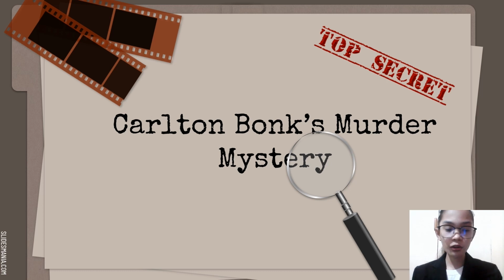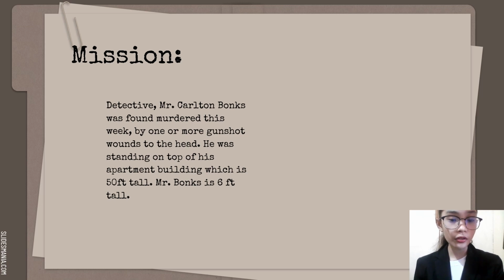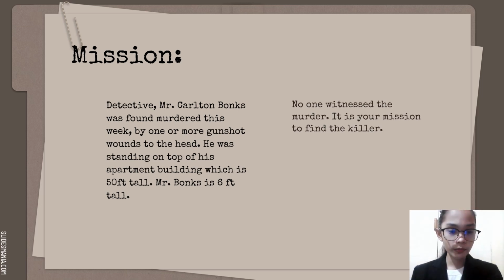Now, let's solve another mystery, another problem, the Carlton Bongs murder mystery. And here is the problem. Detective, Mr. Carlton Bongs was found murdered this week by one or more gunshot wounds to the head. He was standing on top of his apartment building, which is 50 feet tall, while Mr. Bongs is 6 feet tall. No one witnessed the murder. Hence, it is your mission to find the killer.